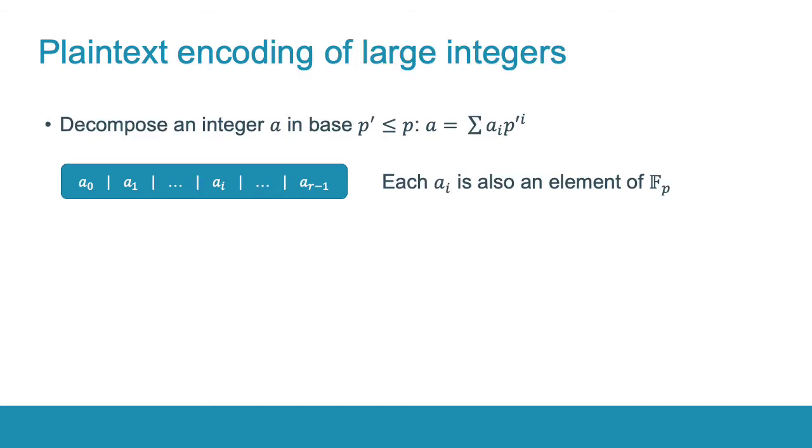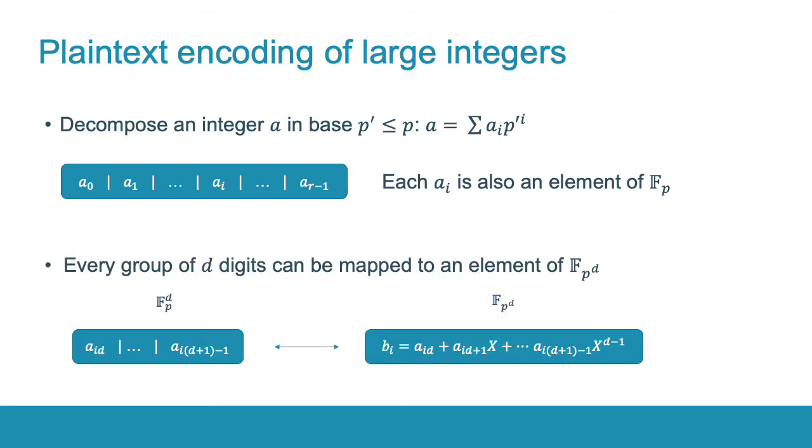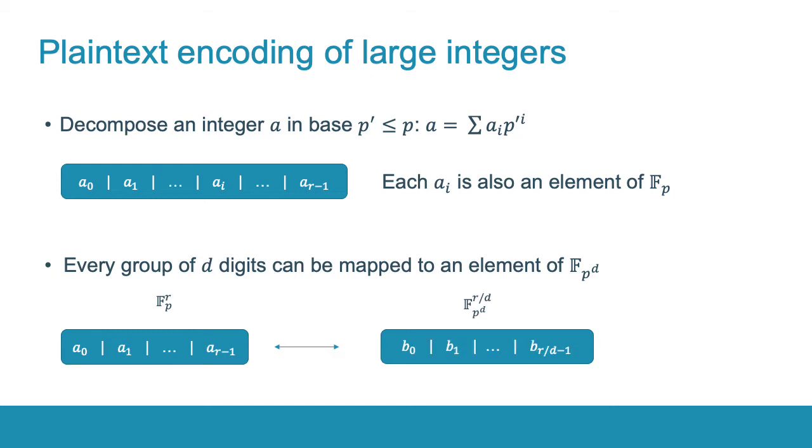To compare integers homomorphically, we need first to encode them into the plaintext space. First, we decompose a given integer a into its base p prime representation. Every digit of this decomposition is also an element of the prime finite field F_p. Then, every group of d digits can be mapped to an element of the finite field F_{p^d}. And this means that we can convert the decomposition vector of a in base p prime to the vector of elements over F_{p^d}. Note that this conversion is invertible.